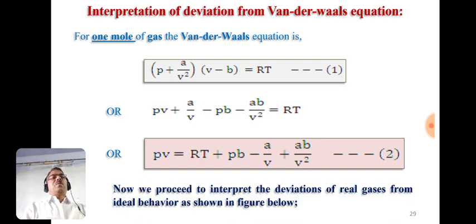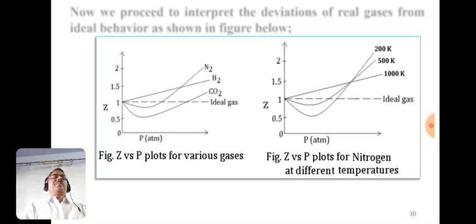So with the help of this equation, we can proceed to interpret the deviation of real gases from ideal behavior as shown in this figure. Let's see these figures carefully. We have already studied these plots, that is Z versus P for various gases, and this plot indicates the Z versus P plots for nitrogen at different temperatures. See carefully the curves of nitrogen and carbon dioxide, which lie below the ideal curve, whereas the plot for hydrogen gas lies above the ideal curve.